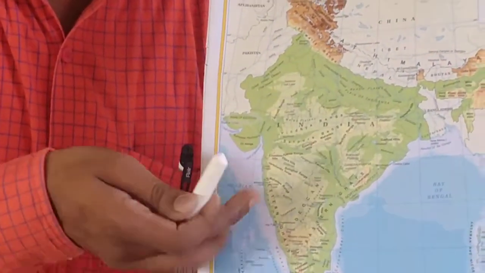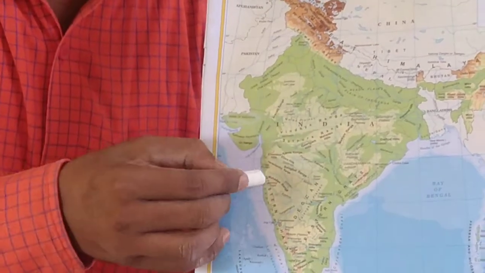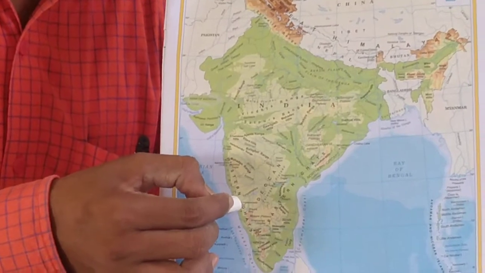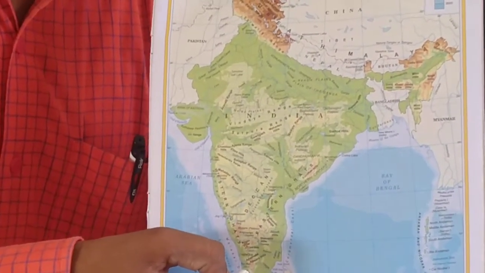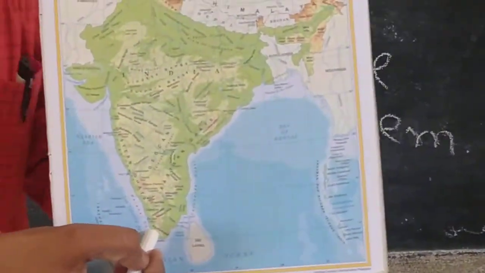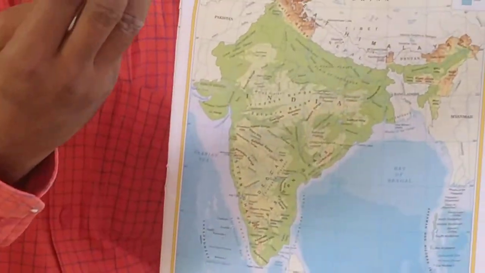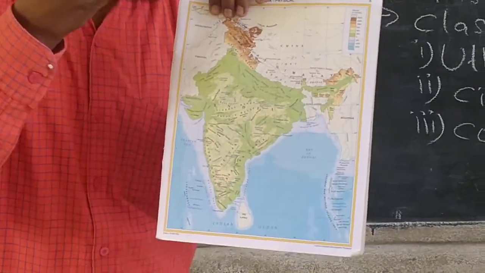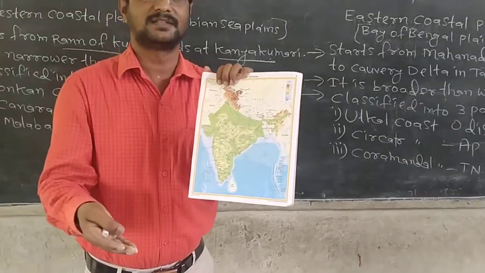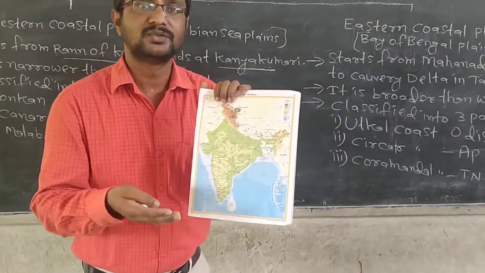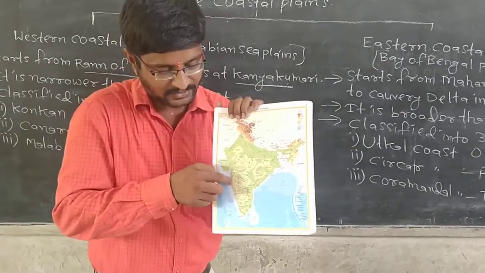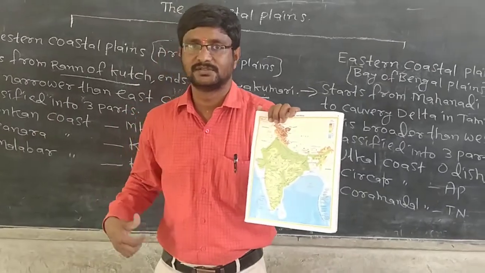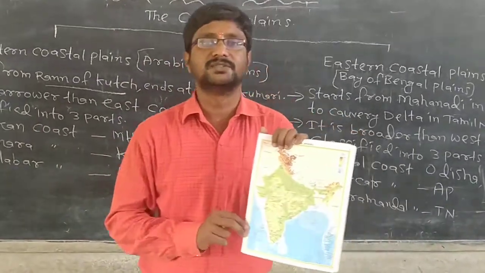Konkan coast is the northern part. Next, Canara coast is the middle part and Malabar coast is the southern part. Northern part, Konkan coast. Middle part, Canara coast. Southern part, Malabar coast.